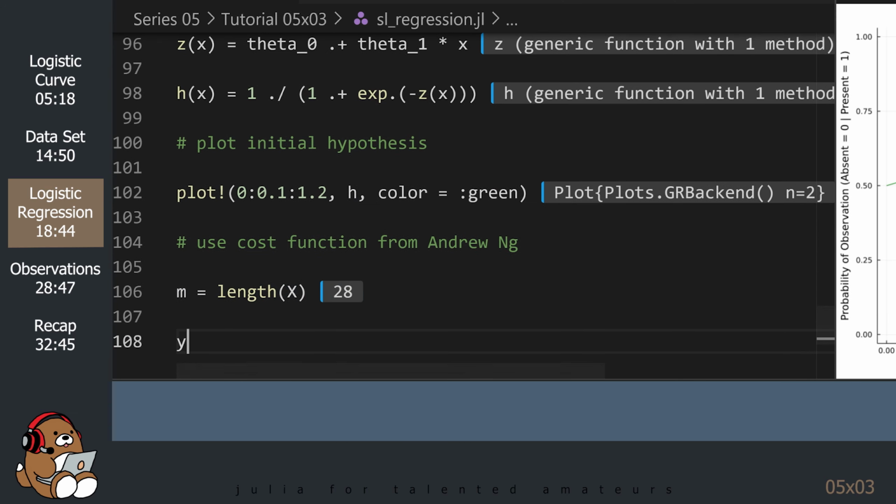But because our cost function is different, the partial derivative function will also be different. These functions are the result of taking the partial derivatives of the cost function. As we discussed last week, these functions will calculate the direction and the magnitude of the changes that your computer will need to make to the parameters in order to lower the value of the cost function. Once again, these equations are from Andrew Ng.